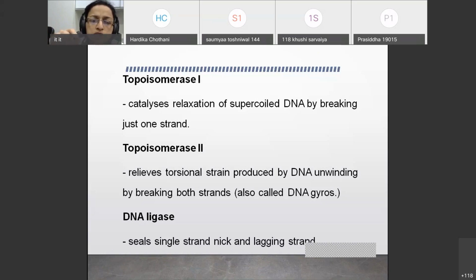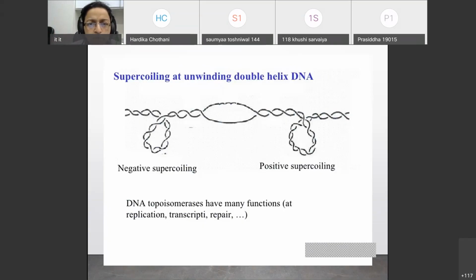This is done by topoisomerase 1. If both the DNA strands are broken and again sealed, this is done by topoisomerase 2. Then you have DNA ligase. This seals the single strand nick in the lagging strand. This is required for that particular thing.